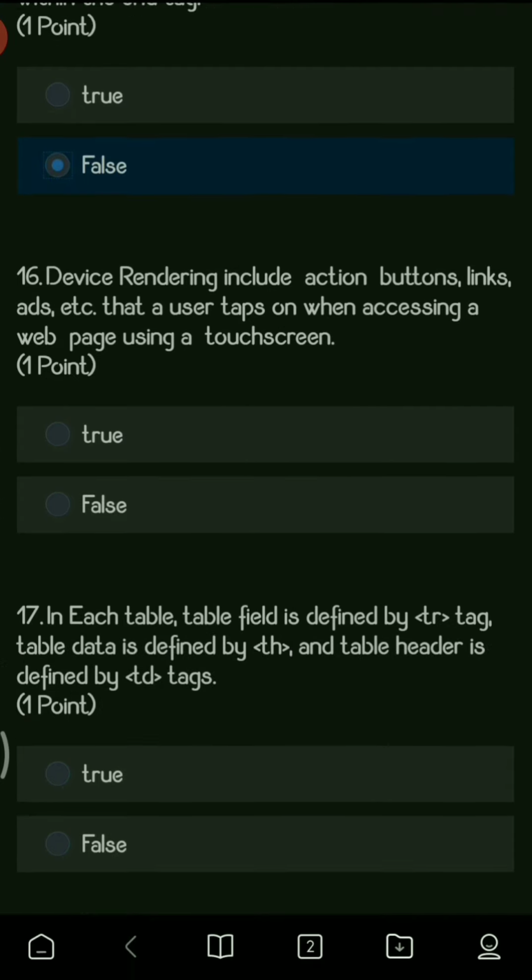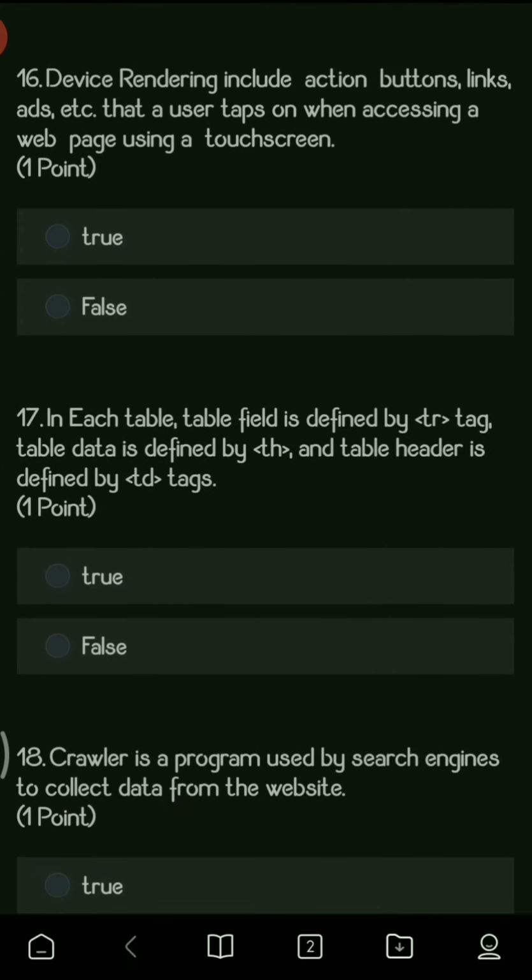Next, device rendering includes action buttons, links, ads, etc. that a user taps on when accessing a web page using a touch screen. So this is also false. Device rendering never includes any type of actions, buttons, or ads.